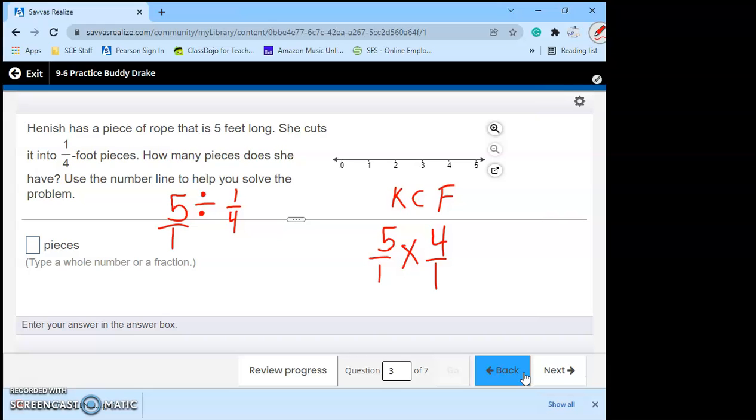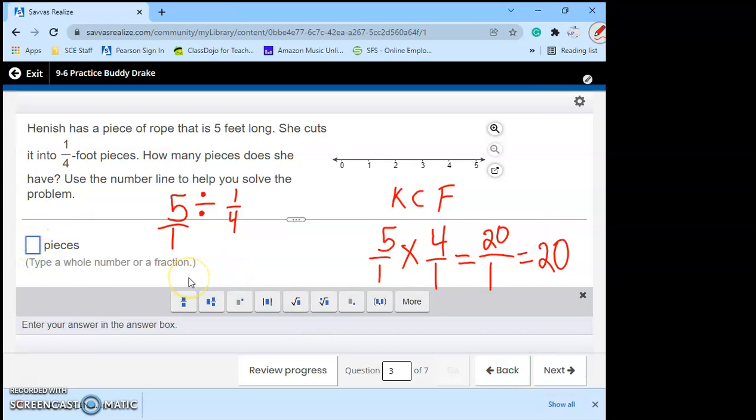Now we just have to do the top times the top and the bottom times the bottom. 5 times 4 is 20. 1 times 1 is 1. 20 divided by 1 is just 20. So we're going to have 20 pieces of rope. On to question 4.